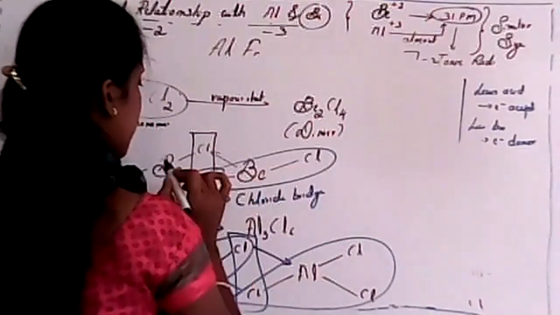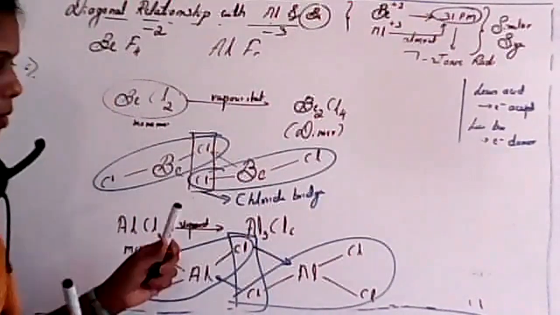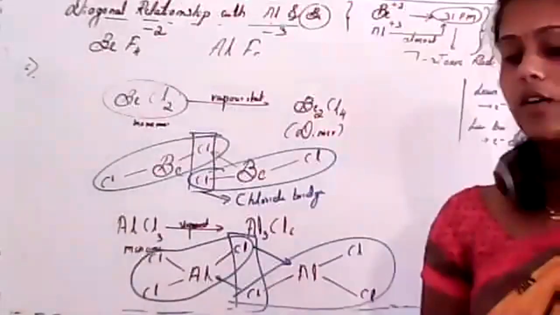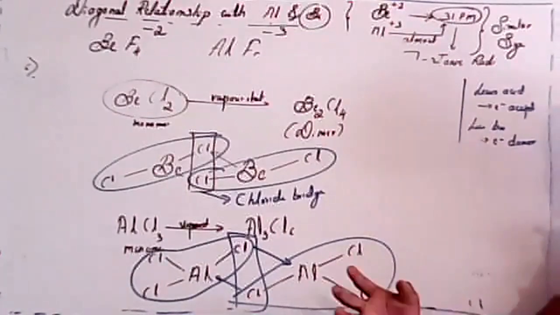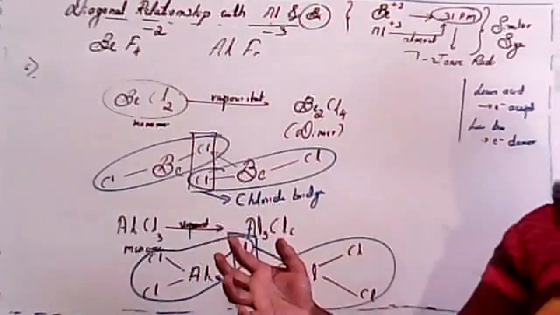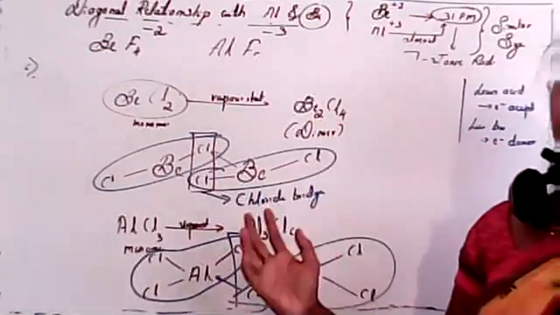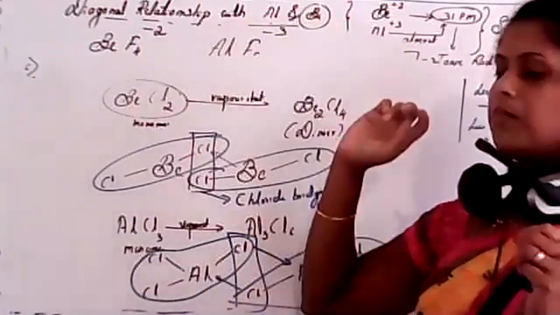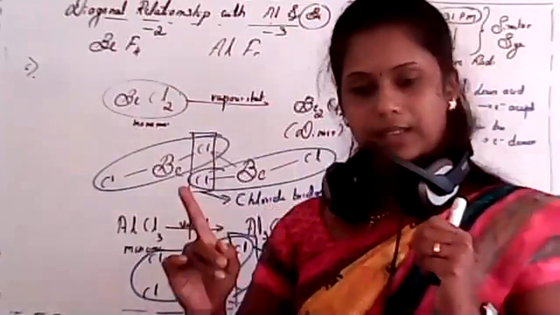In this case also, this is one beryllium chloride and this is another beryllium chloride, in the form of a dimer. It is only in a vapor state, I'm stressing it, because in the solid state it will be in a chain-like or polymeric structure. So remember, in a vapor state it is always in a dimer form. These are the similarities between beryllium and aluminium. Is it clear?